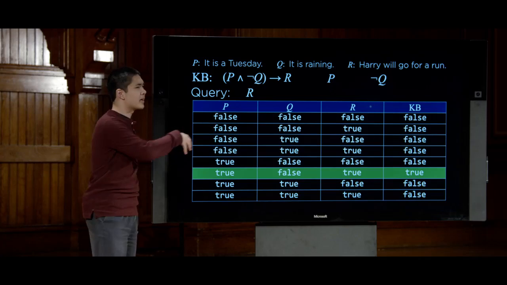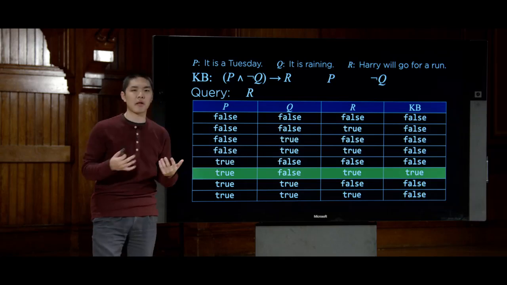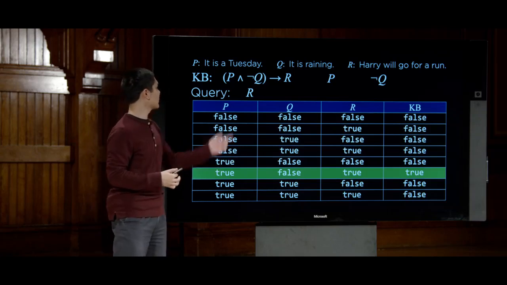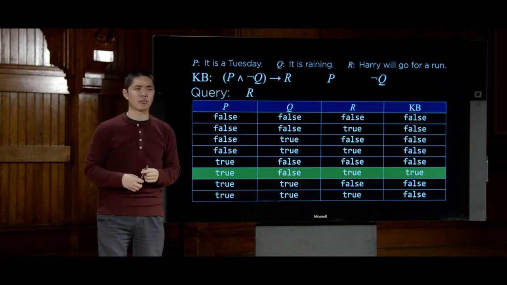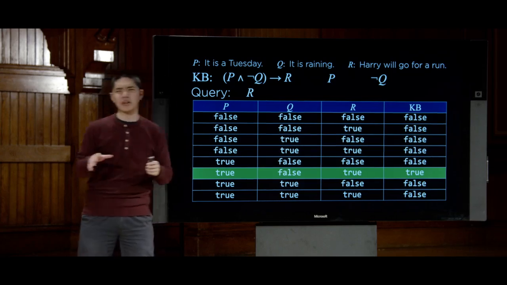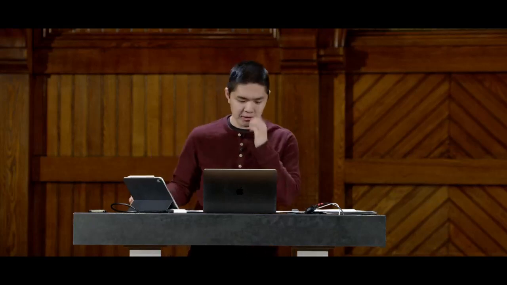And so this is this idea of model checking. Enumerate all the possible models and look in those possible models to see whether or not, if our knowledge base is true, is the query in question true as well. So let's now take a look at how we might actually go about writing this in a programming language like Python. Take a look at some actual code that would encode this notion of propositional symbols and logic and these connectives like and, or, not, and implication and so forth, and see what that code might actually look like.